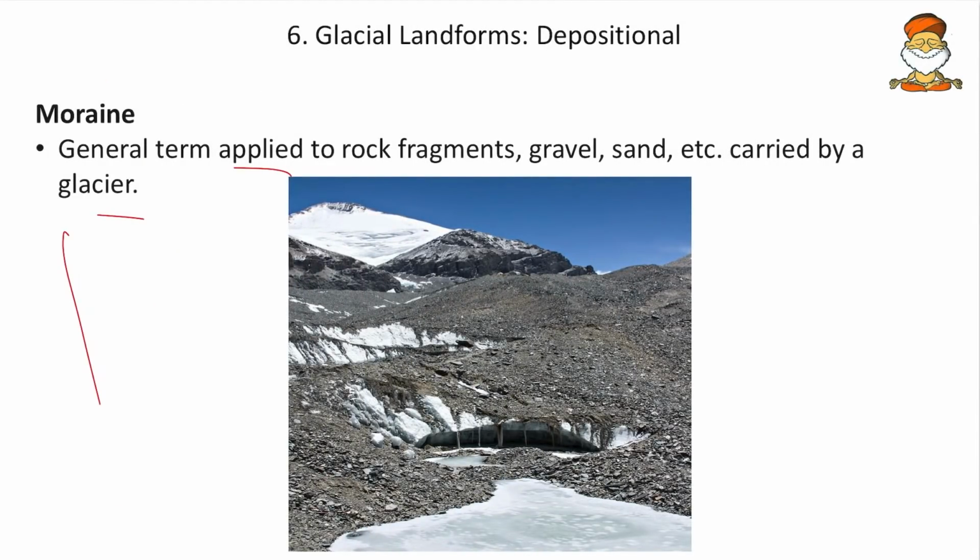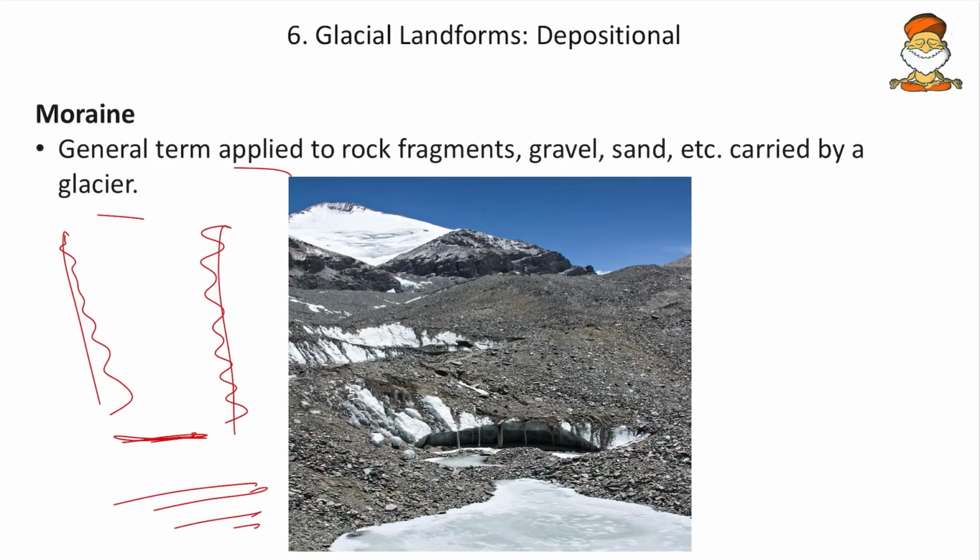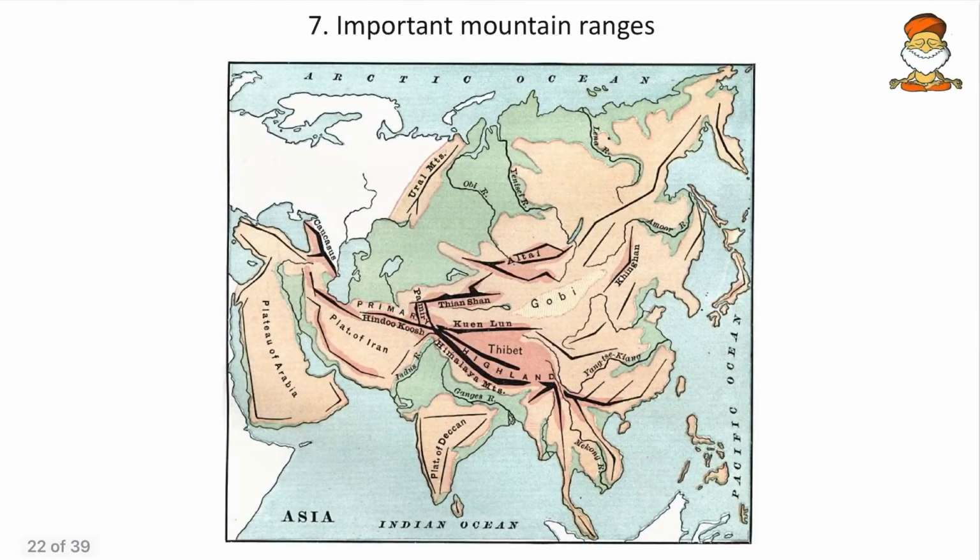So here we have lateral moraines. These lateral moraines are deposited on the sides, and we have the bottom moraines, and we have the dead point moraines, like whenever a glacier enters the plain, at that point also the moraines will be deposited. So moraines can be anything, but they are very generalistic terms. Okay, so these are some of the depositional features.